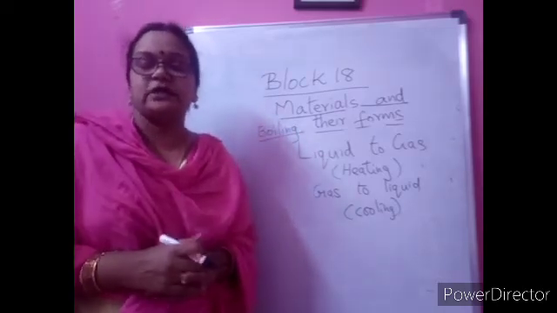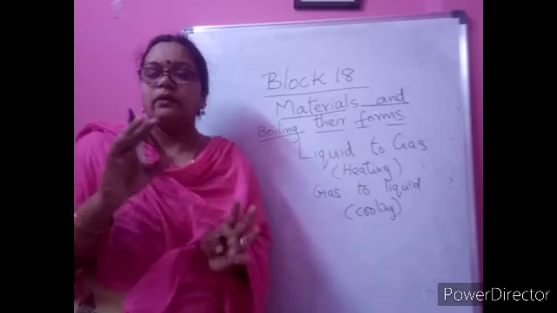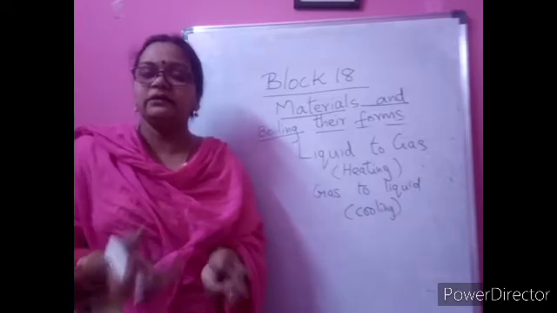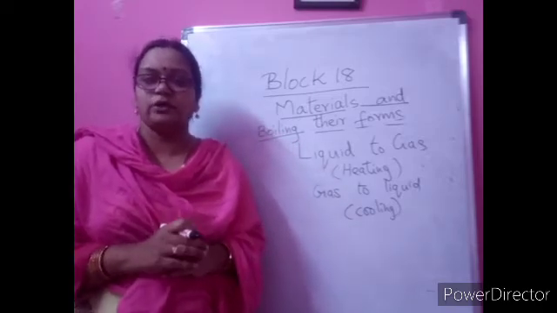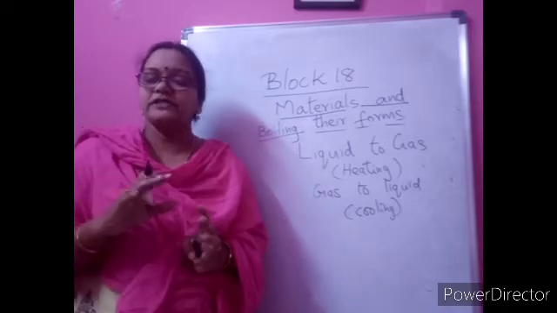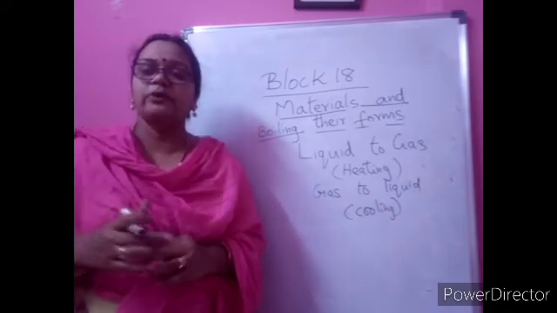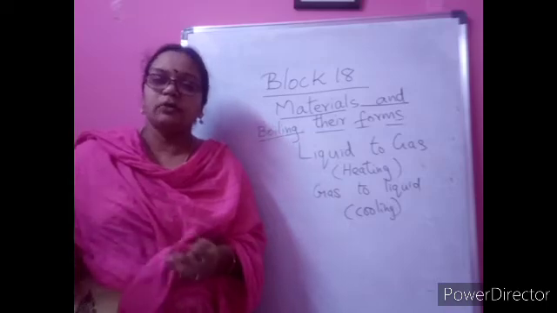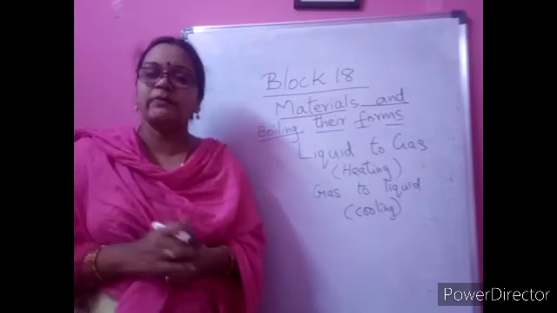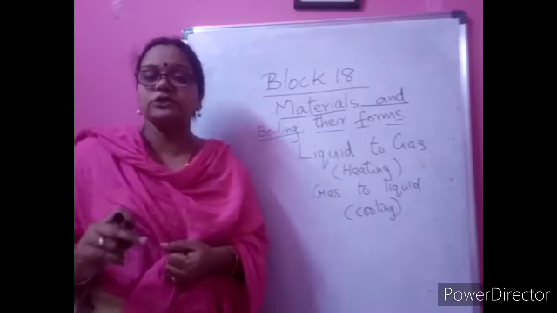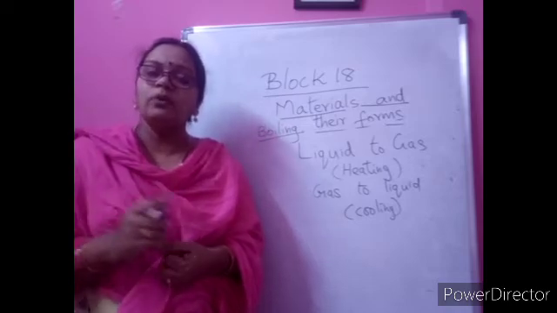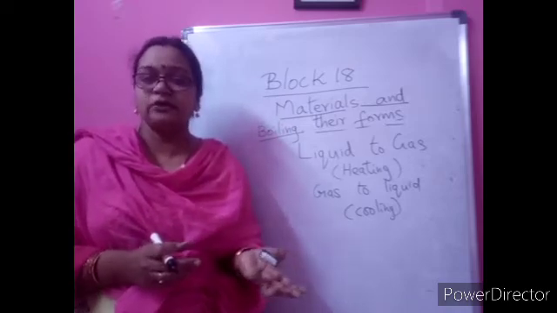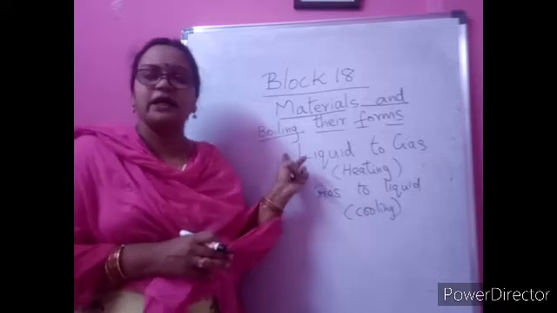Now think, children, there is a puddle near your home. When it rained, that puddle was filled with water. Now after 2-3 days there is no rainfall, what will happen to that puddle water, children? Slowly the water will disappear. What is happening to that water? The water is changing into water vapor. Who is heating it? The sun's heat, but not directly heating as we do in boiling.